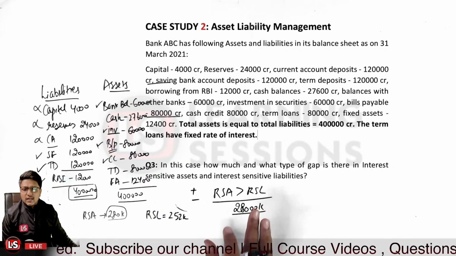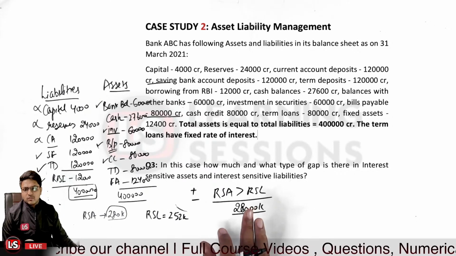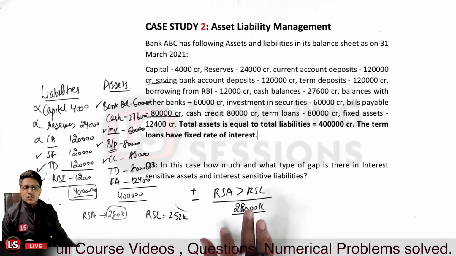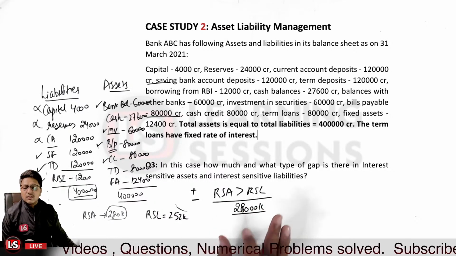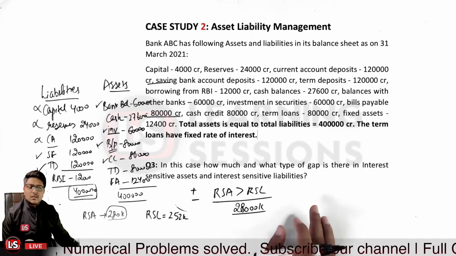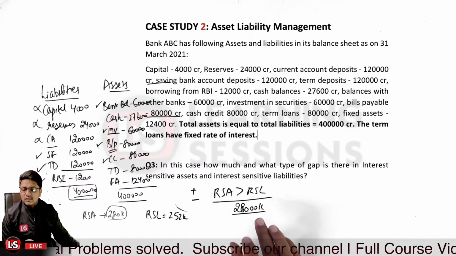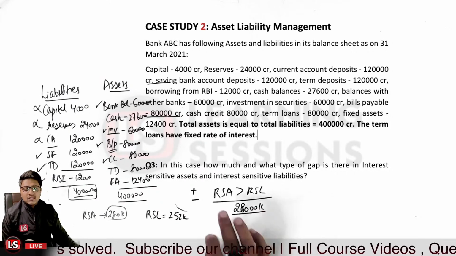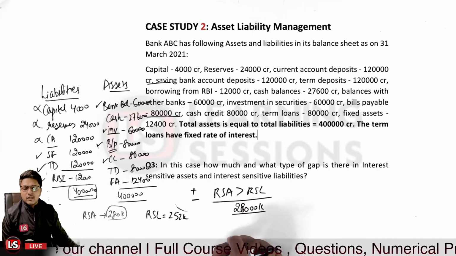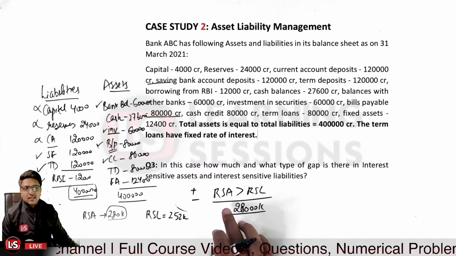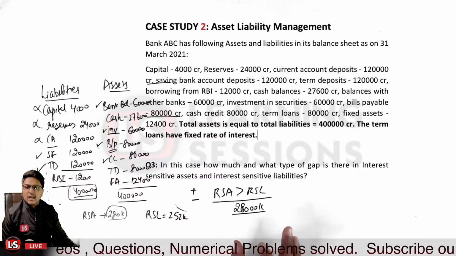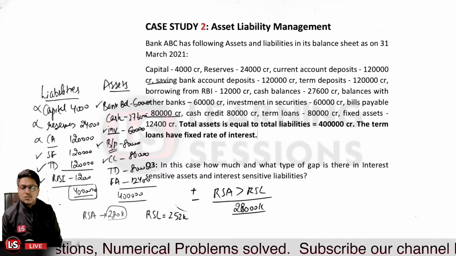The right answer has been given by Bharani Vasuki, who said first of all that it's a positive gap. Whenever your risk sensitive assets exceed the risk sensitive liabilities, it's a positive gap. If the payments are going to be more than the receipts, it's a negative gap. But our assets are basically the amounts you will be receiving over the time horizon, so in that case it's a positive gap. As per the question and the data given, it's a positive gap of 28,000 crores. That is related to question number 3.